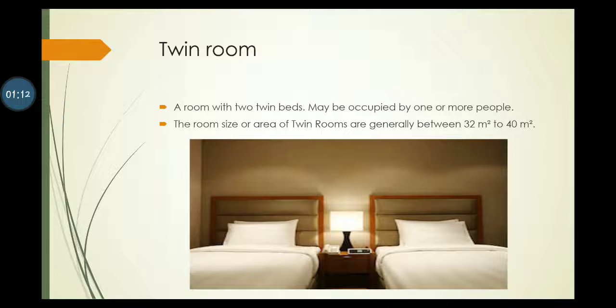Twin room. This room is occupied by two people with two twin beds, or more people. The room size or area of twin rooms is generally between 32 square meters to 40 square meters.